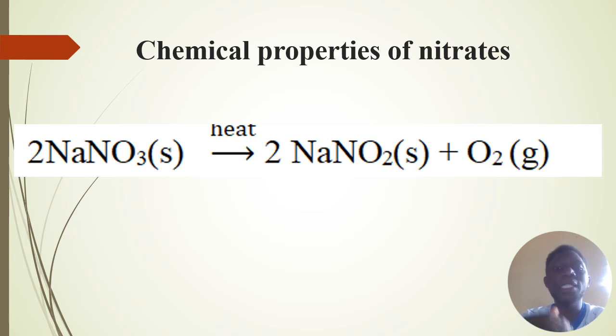Here we are going to talk about the chemical properties of nitrates, how nitrates react in different ways. Really, we focus on the decomposition of nitrate salts. Here we have sodium nitrate. When sodium nitrate is decomposed by heat, this produces sodium nitrite, which is in a solid state, and oxygen gas. Remember, sodium is a metal of group 1 on the periodic table.